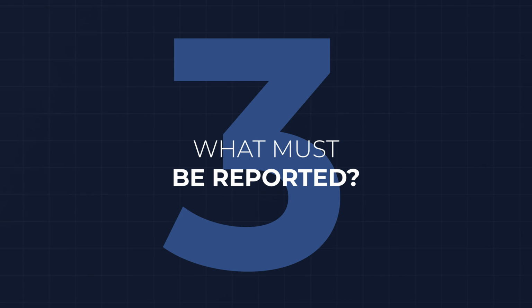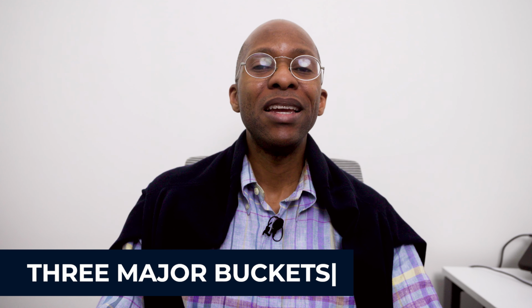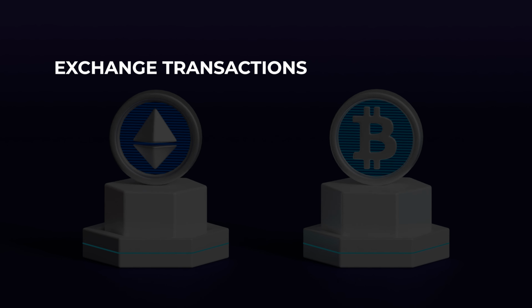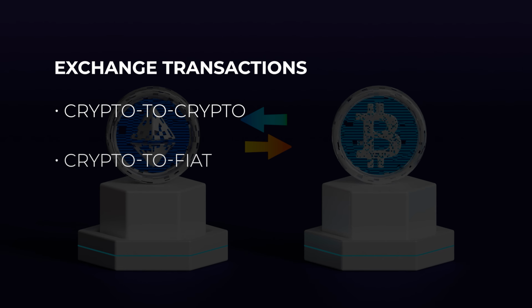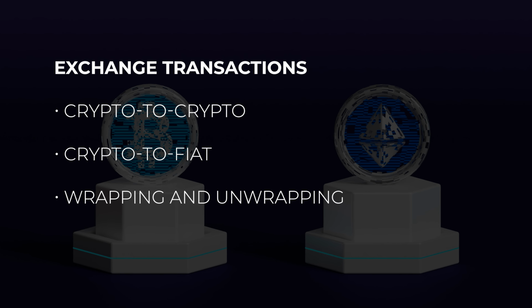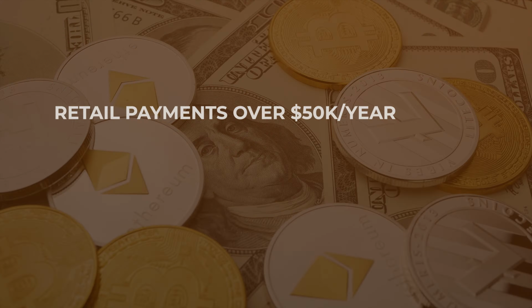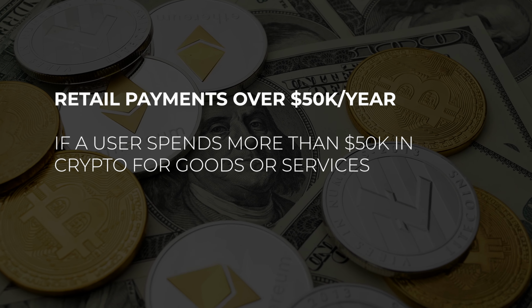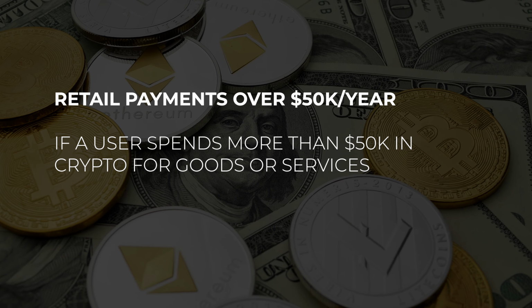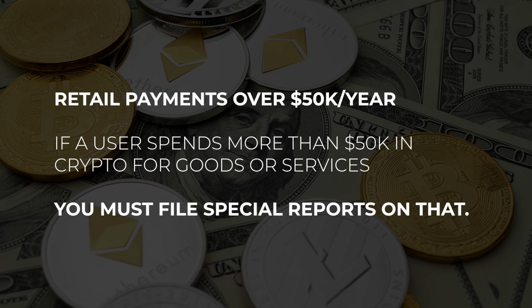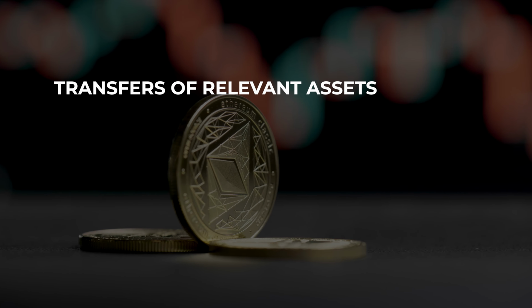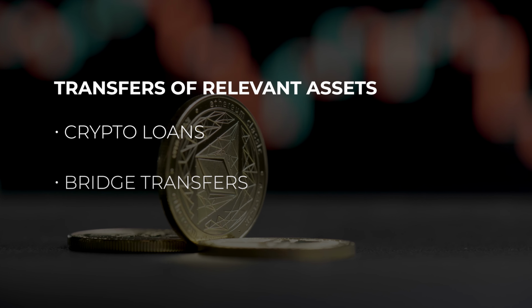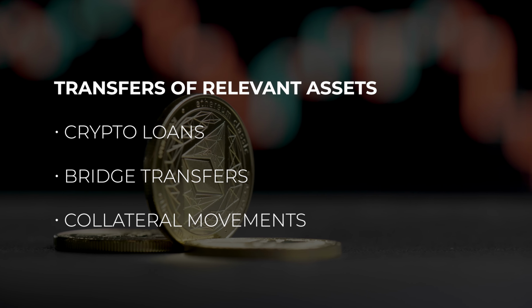So what must be reported? CARF breaks into three major buckets. Exchange transactions. So crypto to fiat, wrapping and unwrapping, liquid staking, they all must be logged and reported. Next bucket, retail payments over $50,000 equivalent per year. So if a user spends more than $50,000 in crypto for goods or services, you must file special reports on that. Transfers of relevant assets, crypto loans, bridge transfers, collateral movements all count, especially if they cross platforms or wallets.